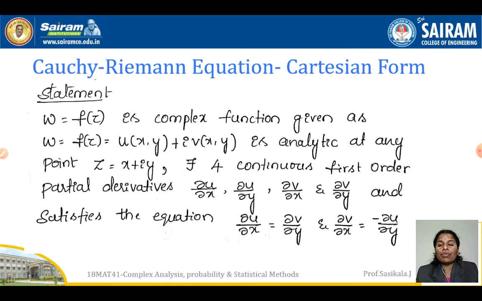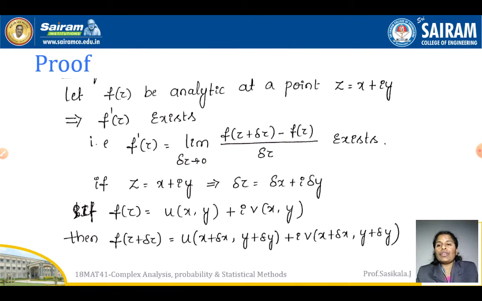What we have to prove, as per the statement, is that if f of z is an analytic function, then it should satisfy the CR equations. As per the analytic function definition, we are going to prove the CR equations. So we'll go for the proof.